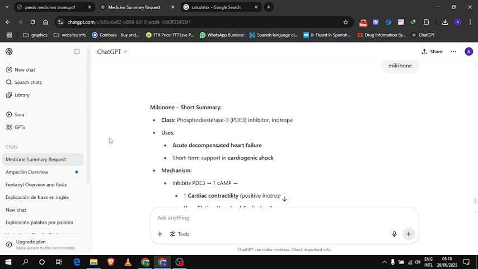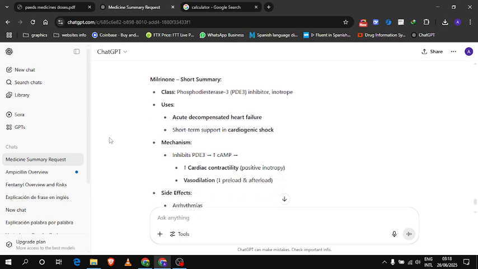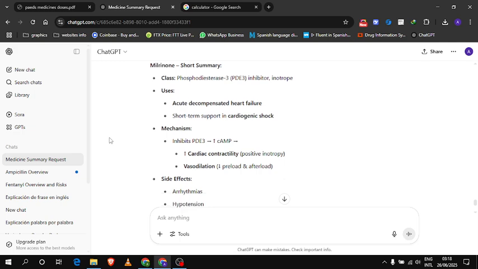Uses: acute decompensated heart failure, short-term support in cardiogenic shock. It inhibits PDE3, increases cyclic AMP, increases cardiac contractility. It increases vasodilation, so as a result decreases preload and afterload. So it's given in cardiogenic shock because it supports our heart.